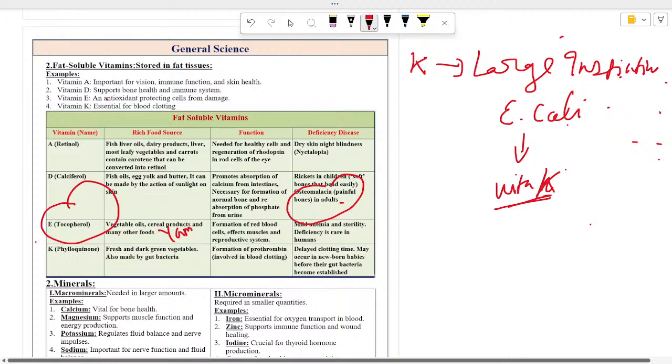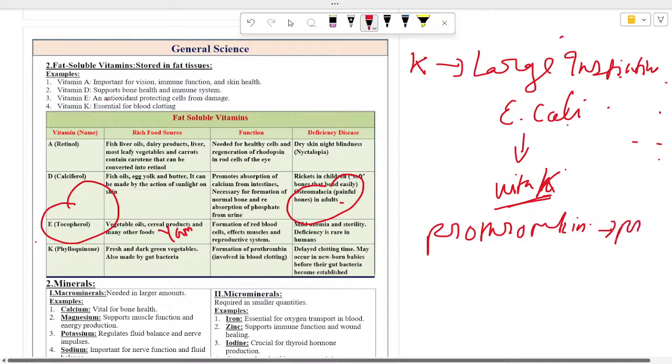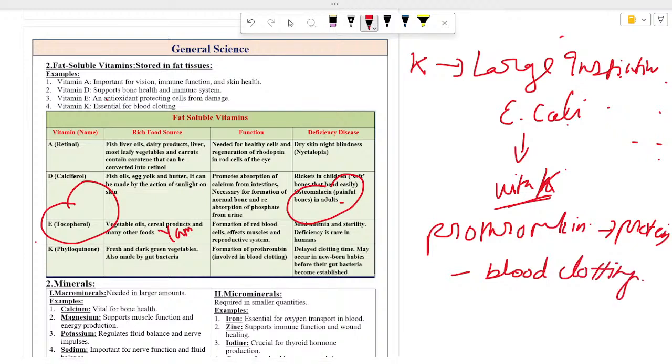Besides that, its important function is that it helps in the formation of prothrombin. Prothrombin is a protein which is responsible for your blood clotting. So deficiency of this leads to delay in blood clotting, and may occur in newborn babies.